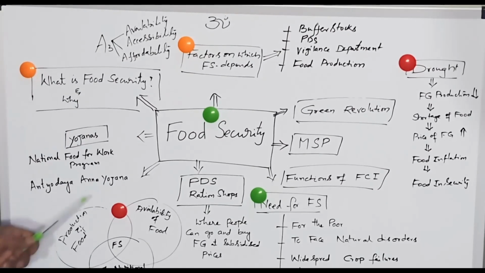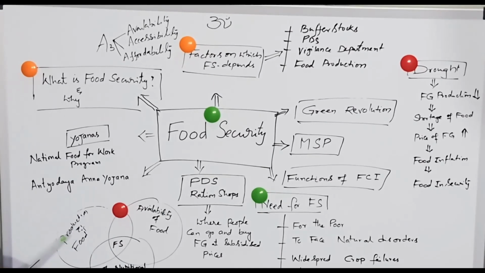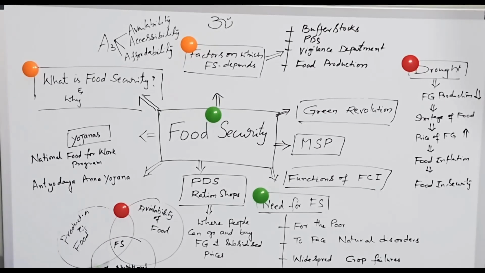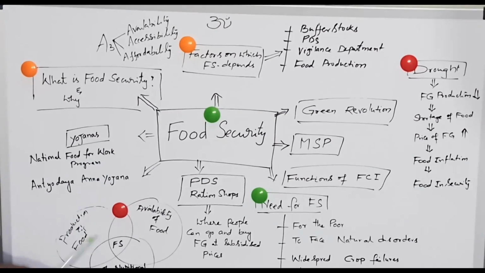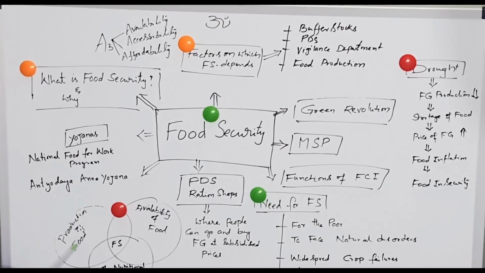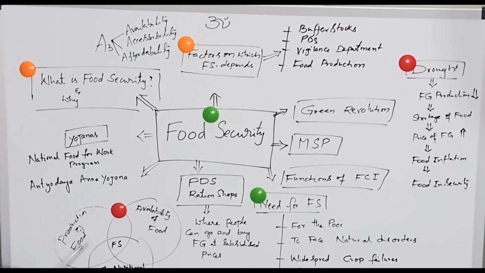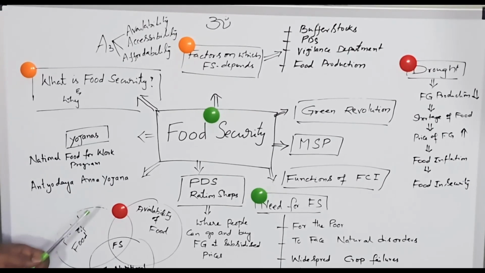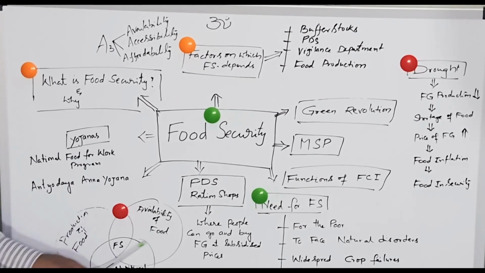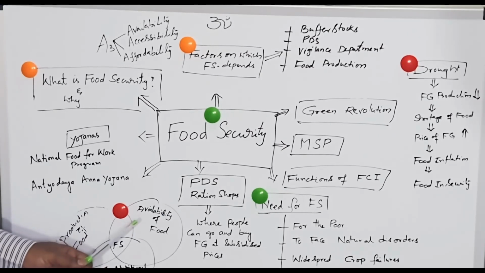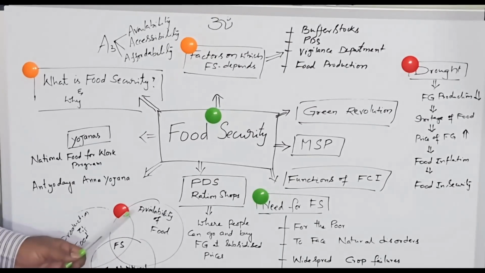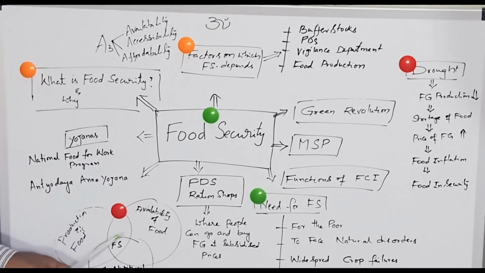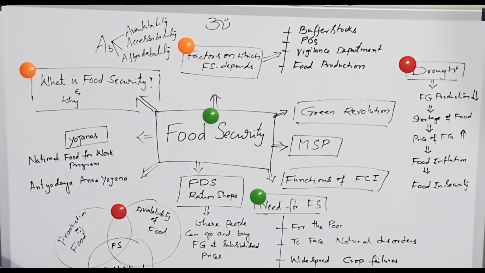So there are three important components of food security: production of food, availability of food, and nutritional levels. Production of food depends upon the climatic conditions, quality of the soil, quality of the seed, and good rainfall. Food should be available to the people through proper marketing facilities, godown facilities, and proper transportation and communication. And nutritional levels.